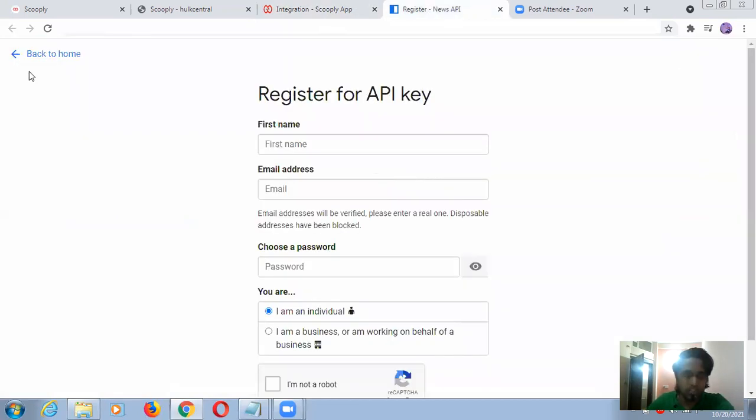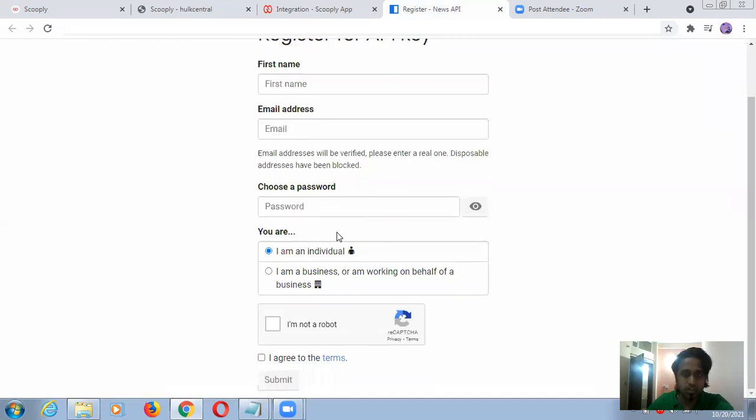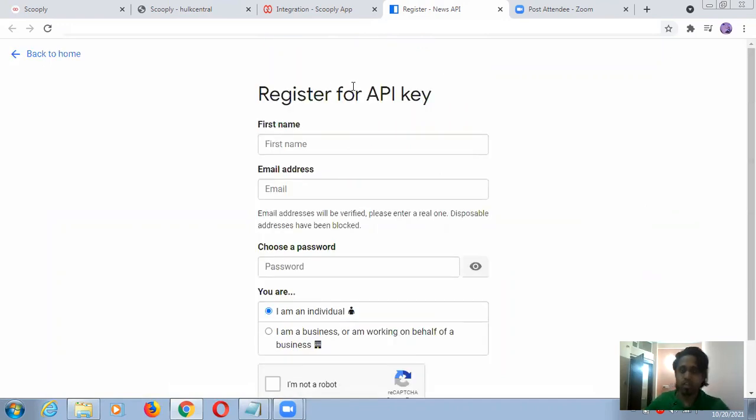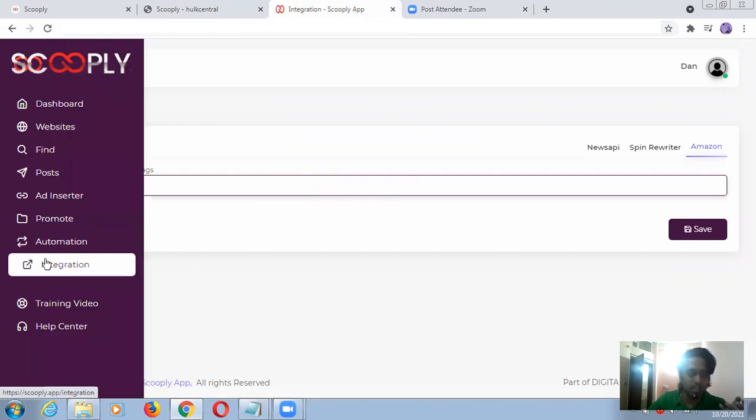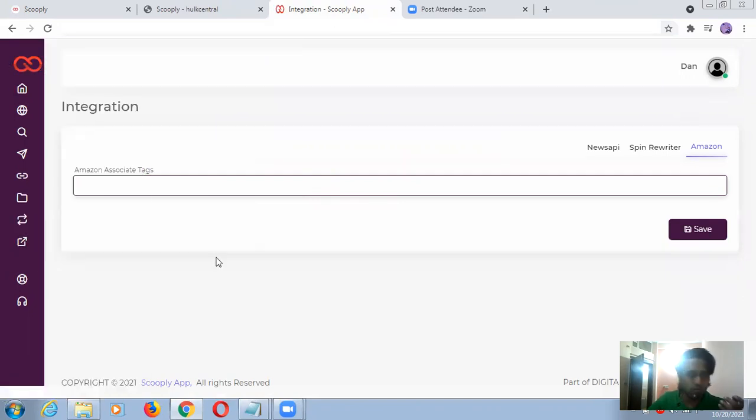So let's see what this is. Back to home, register for API key: first name, email, password, and that's it. It's done, guys. You just have to submit all these things and you will get your API key, actually the News API key. So I'm just leaving this one. Everything is done for you guys. You just have to play around a bit, something like that. I hope this is okay.